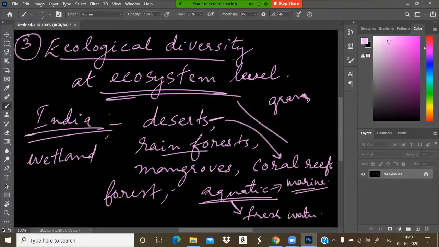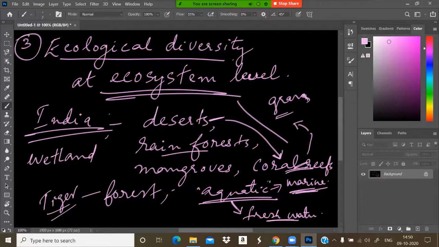Both marine and freshwater are aquatic ecosystems; the difference is there. Yes, we can see an elephant or tiger in a forest ecosystem, but we cannot see a tiger in a grassland ecosystem. Isn't it? That is the difference. We can see starfish or corals in coral reefs, but not in grassland ecosystems, rainforests or mangroves. Like that, the difference goes on.